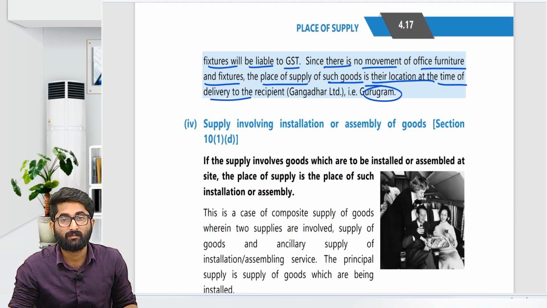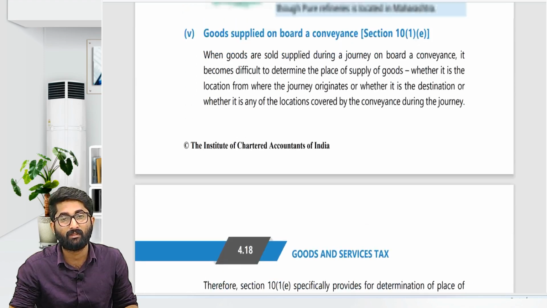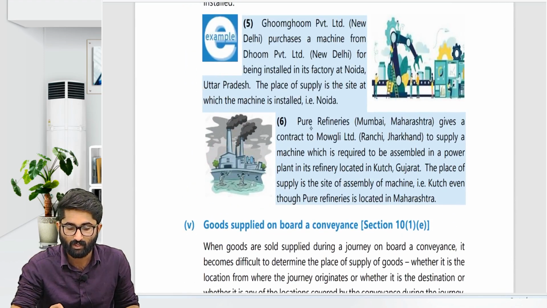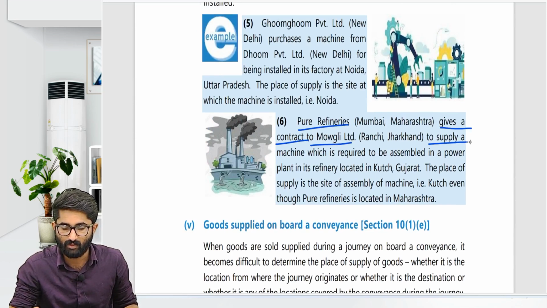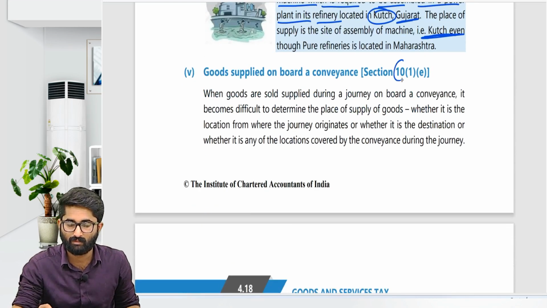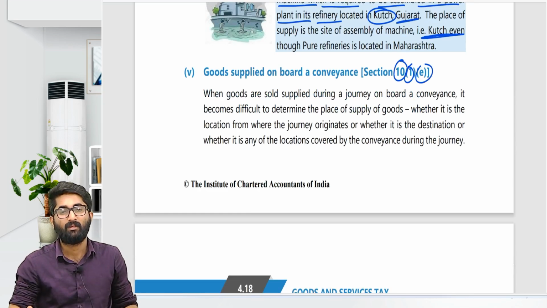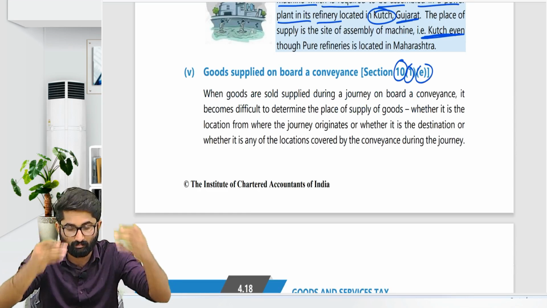Now section 10, subsection 1, clause D, involving installation, where the place of installation will be the place of supply. Pure Refineries gives a contract to Mowgli Limited to supply a machine which is required to be assembled in the power plant within the refinery located in Kutch, Gujarat. So what is the place of supply? That is Kutch, Gujarat. Next one, section 10, subsection 1, clause E, where you are taking the goods on board.